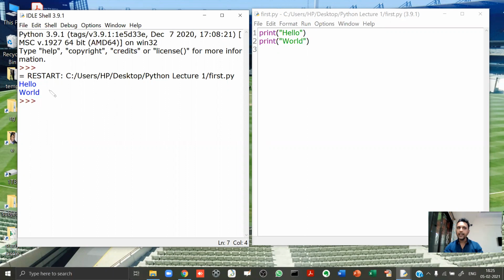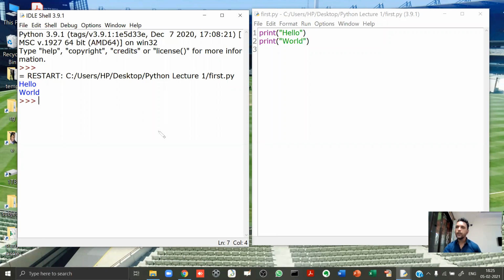Notice one interesting thing: over here, hello and world are displayed on two different lines. So what this means is that after this print, automatically the next output will come on the next line. I hope you remember what is \n of C and Java. So I can also say that \n is automatically given by print in Python. All right. So that's why you see hello and world on two different lines.